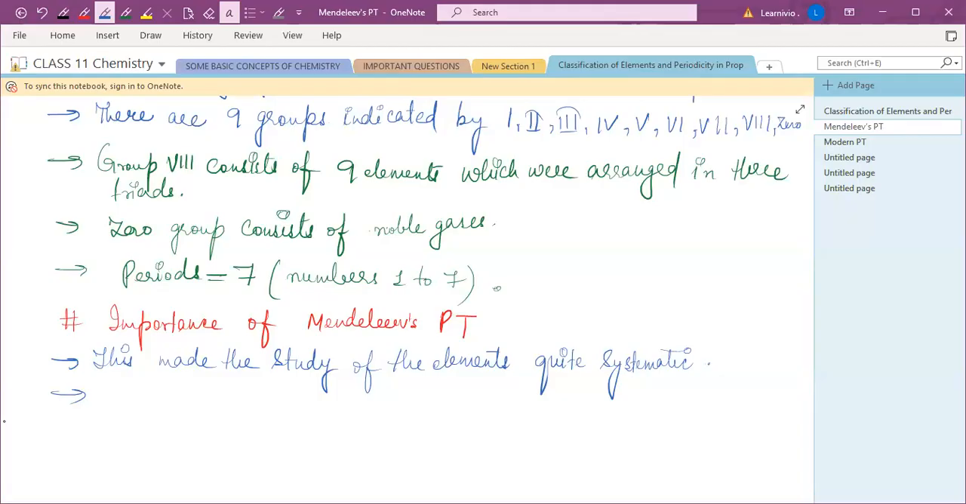You can see. Okay. And one more importance is there. Mendeleev corrected the atomic masses of certain elements with the help of his prediction. So you can just write. Let's see what their predictions are. For example, let's first write down this. Then we will discuss. Mendeleev corrected the atomic masses